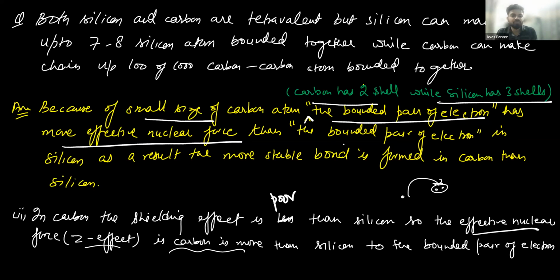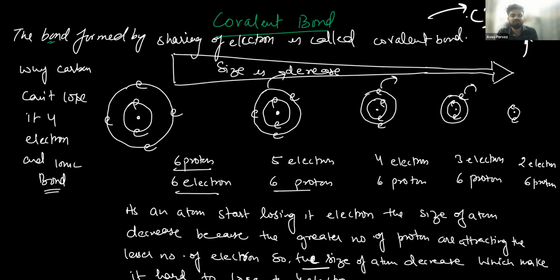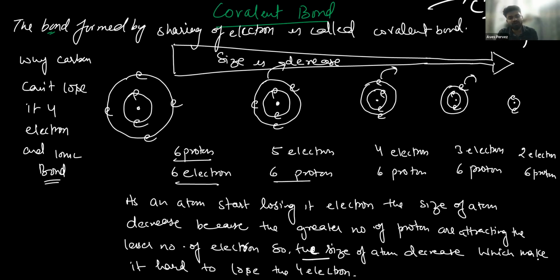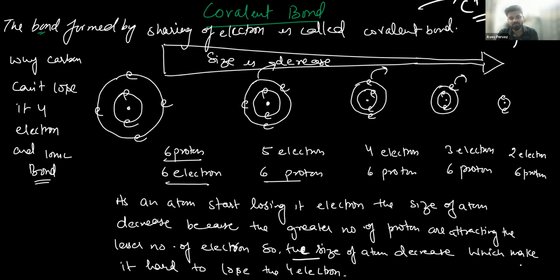Now moving to the next one. This question came in the previous exams in 2022. The question is why carbon cannot form a C4+ ion by losing its 4 electrons, or why it cannot gain 4 electrons permanently. So this question you have to write. I'm just going to explain it to you. I've explained this one also, but you have to take the screenshot for this one because you have to write it in homework. So we'll give you the homework for this question.